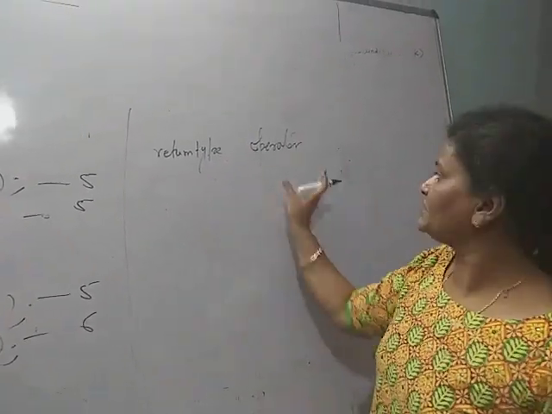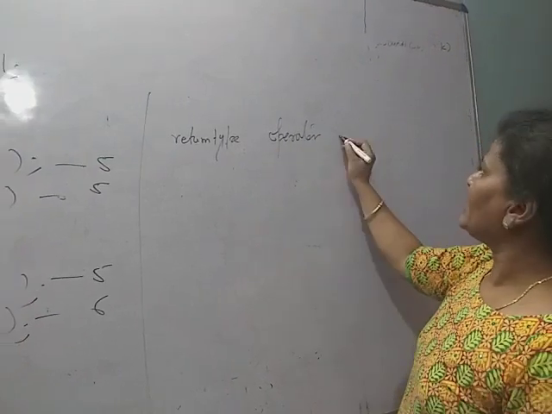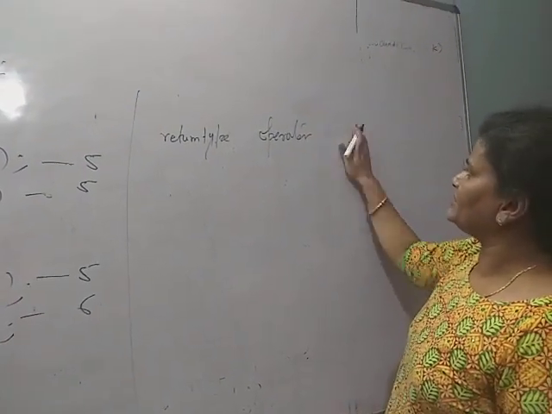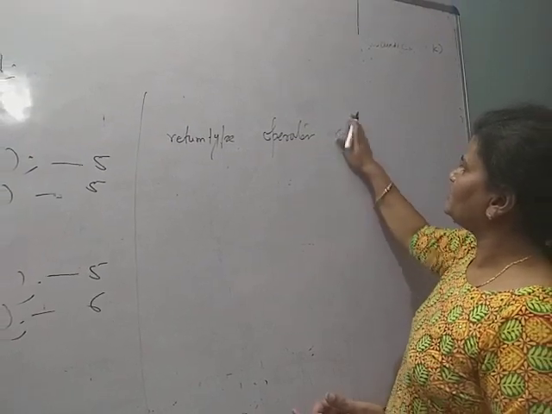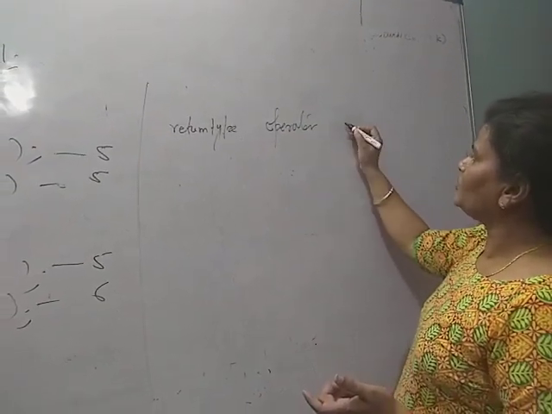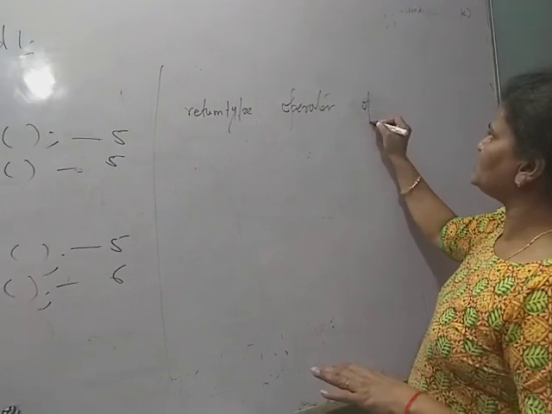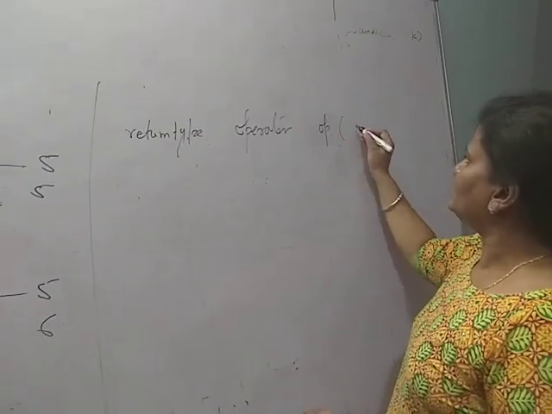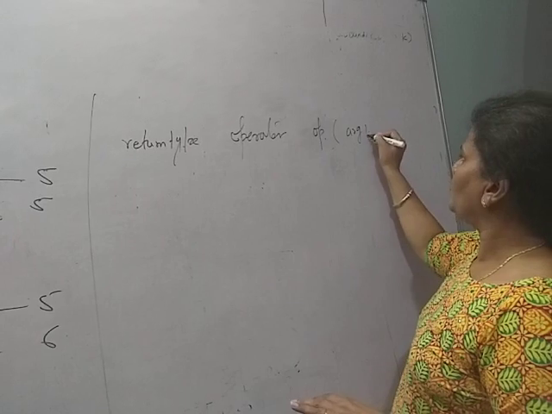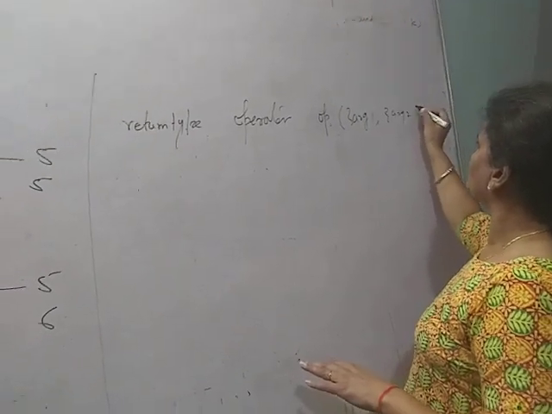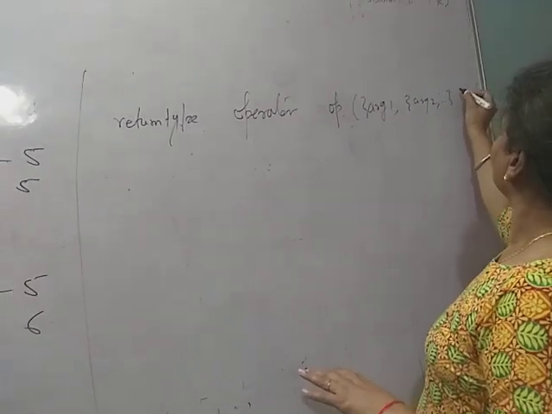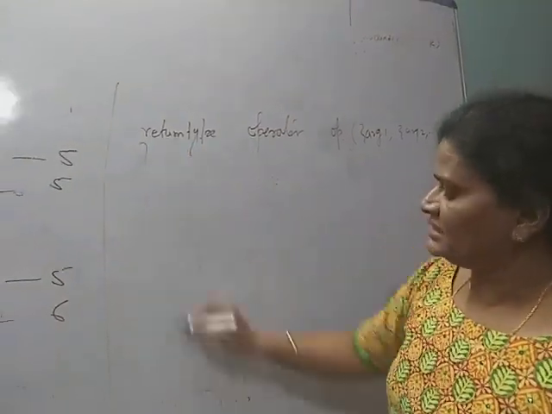For all operators, this keyword is fixed, and this is the name of the operator, or simply just OP, and then argument 1, argument 2. Here this is the syntax.